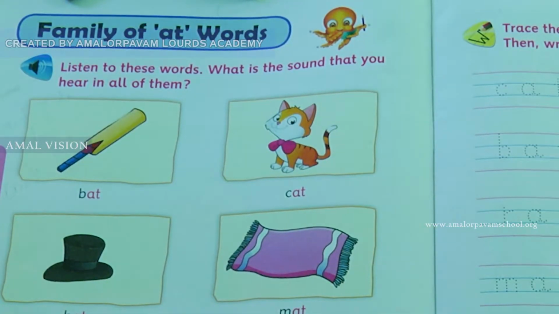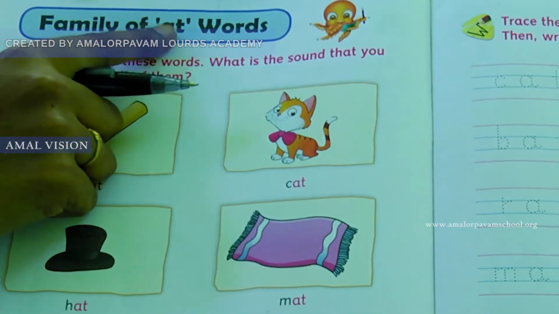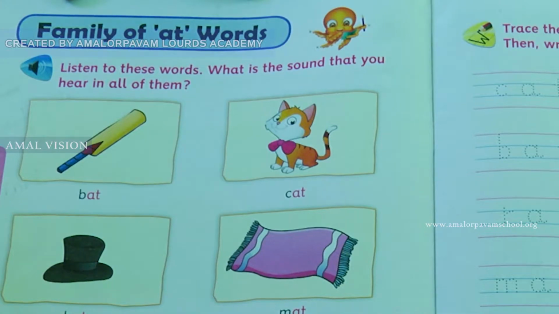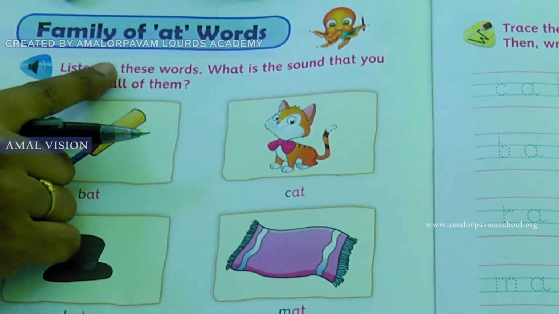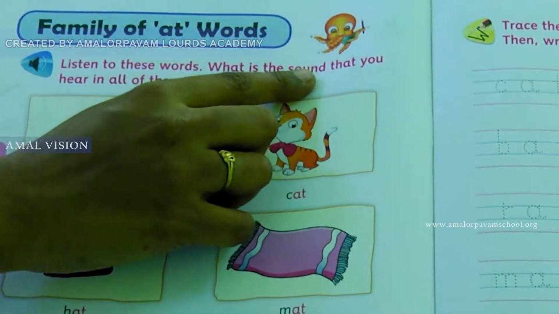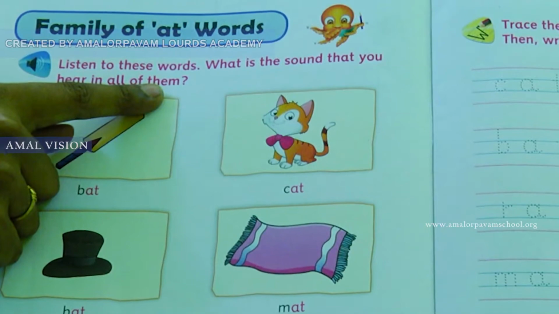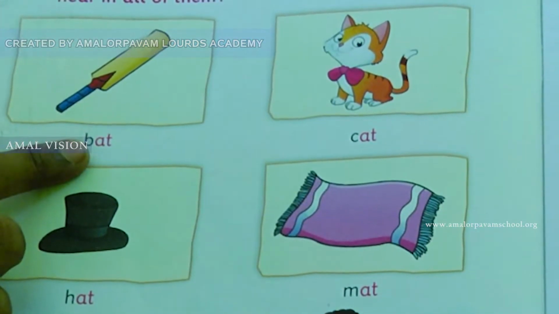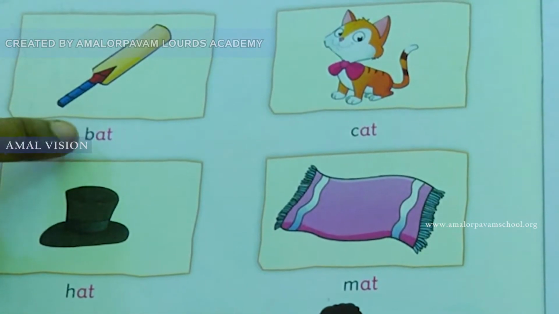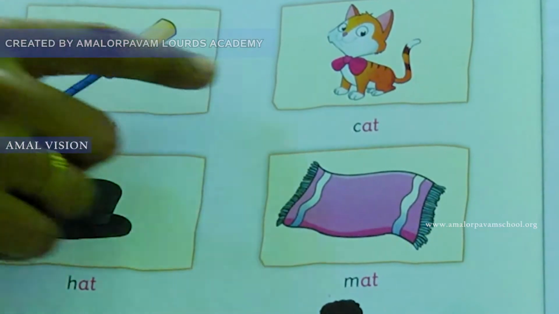Take your English book children. Take page number 20. Keep your finger and read along with me. Family of words. Okay, so in this page you are going to learn some at family words. Listen to these words. What is the sound that you hear in all of them? Okay, come on, what's the first word? B at bat. What picture is this? Bat. B at bat. See, all these words end with the at sound.